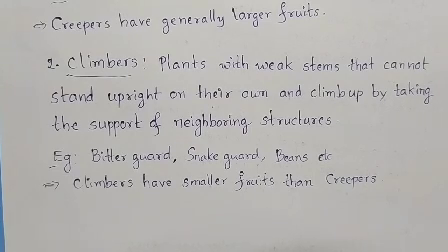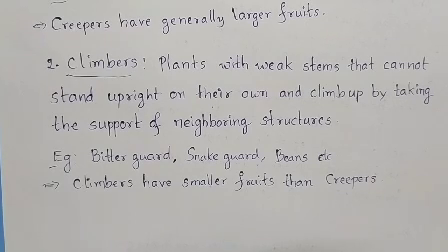You can see these fruits may be medium in size or smaller in size, so that the plant can bear them even though it is climbing. Climbers have smaller fruits than the fruits of creepers.